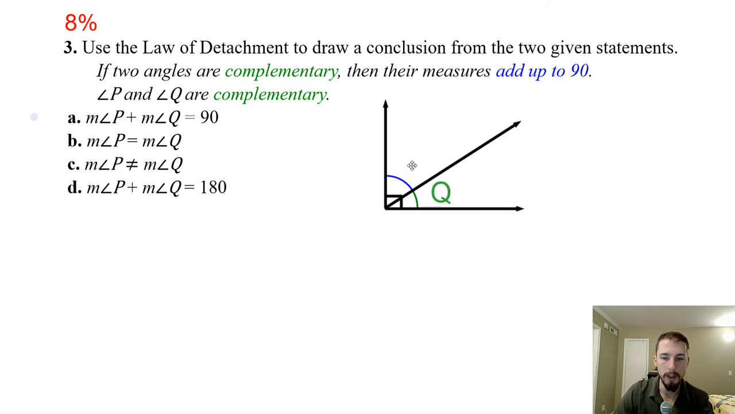Well, if P and Q are two angles that are complementary, then that means by the law of detachment, they said any angles that are complementary, their measures add up to 90. Well, if P and Q are complementary, then what do we know? Their measures have to add up to 90. So the measurement of P plus the measurement of Q has to be equal to 90 degrees, which is alpha. All right, so most of you guys got that right.